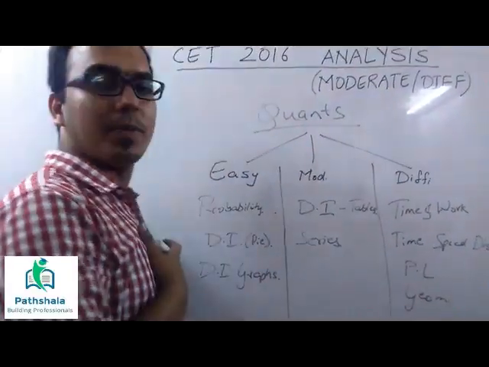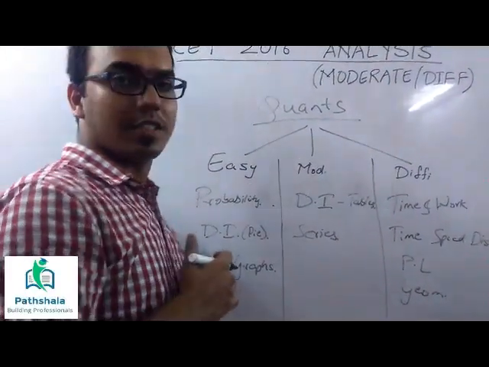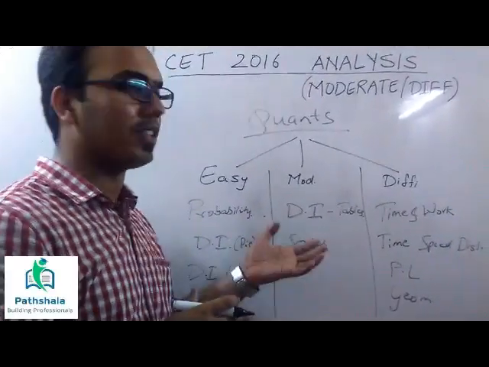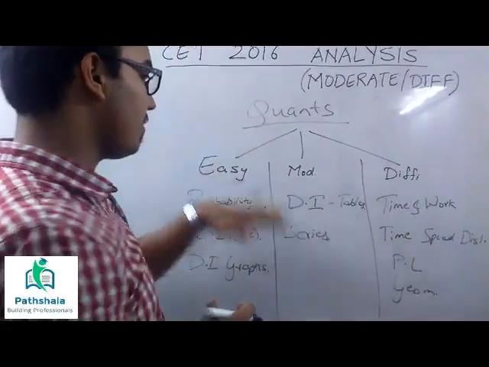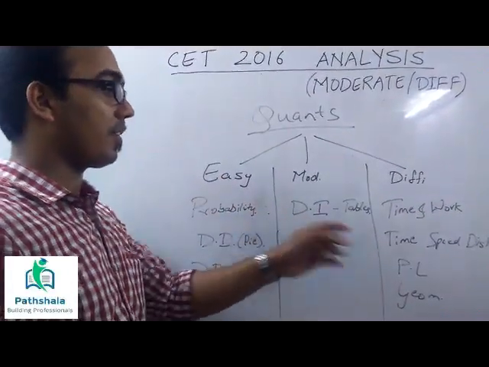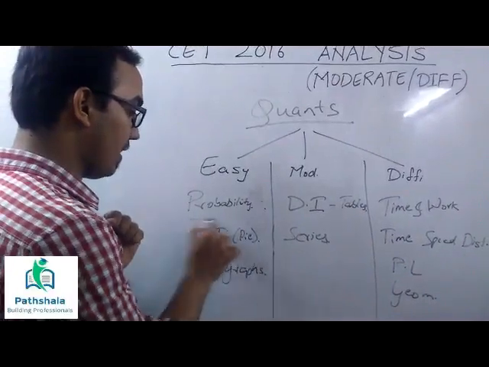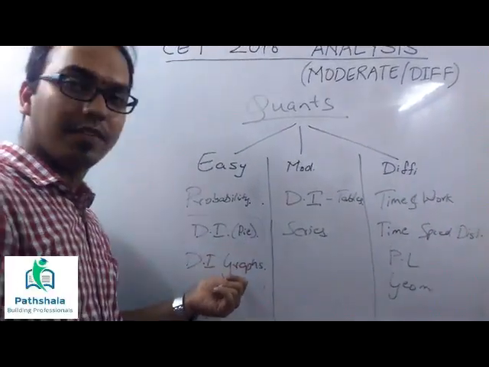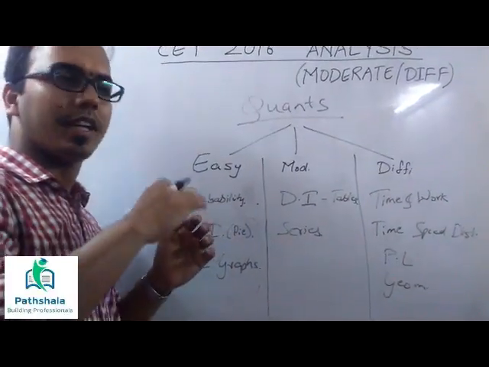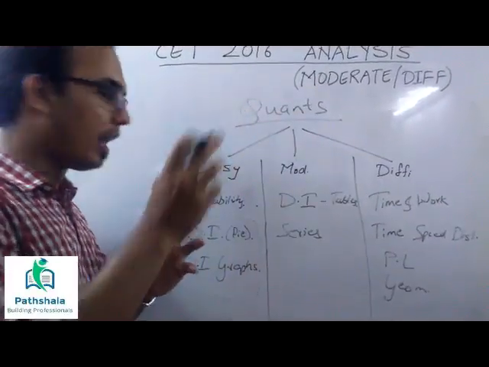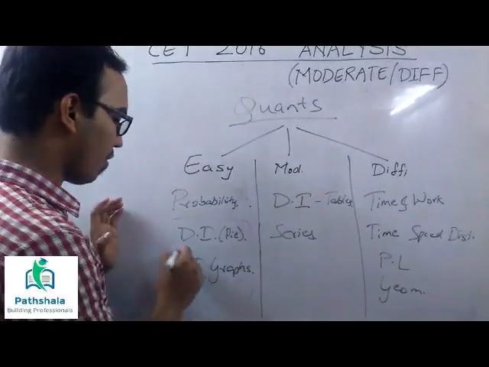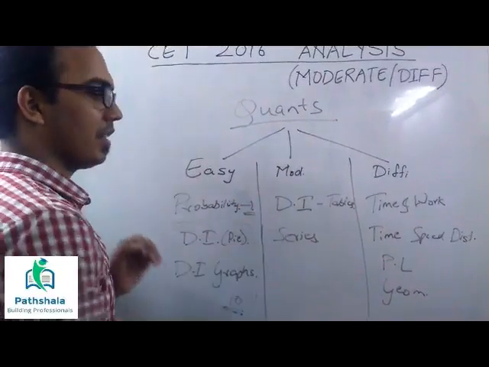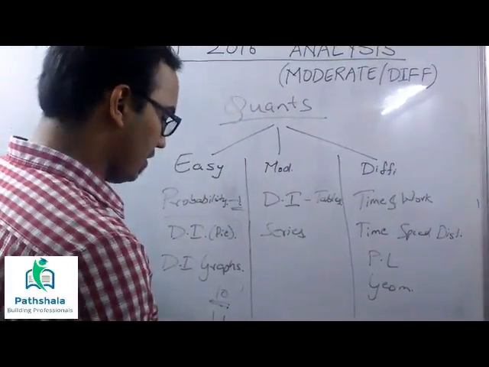So this is the last section of the paper, cons, which a lot of people usually take last, and this was good to be taken last because it was one of the toughest sections. If I divide it into easy, moderate, and difficult, people should have focused more on DI. DI was 2 sets, very easy, based on pie charts and graphs, directly calculating how much the percentage increase was and all that. These two DI sets were around 10 questions, and there was one probability question which was very easy. So you have 11 very easy questions in this.